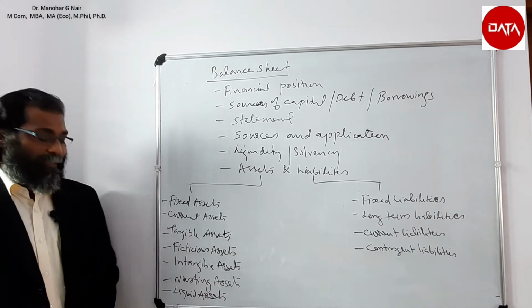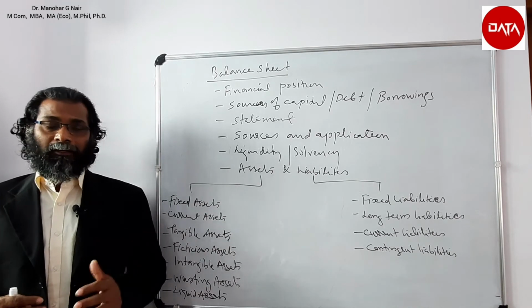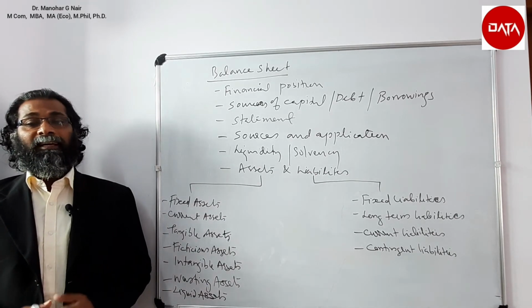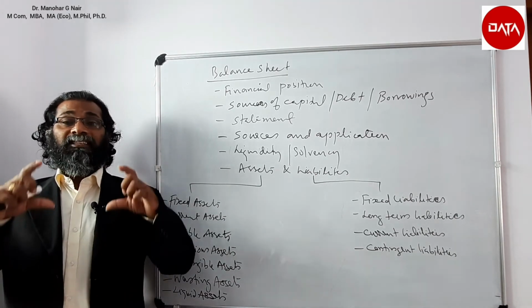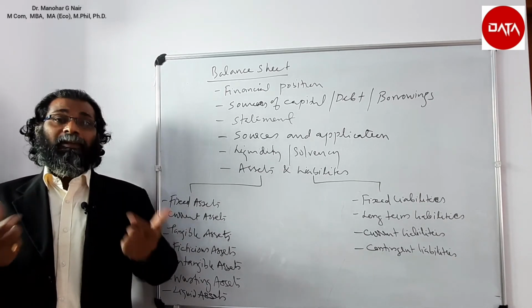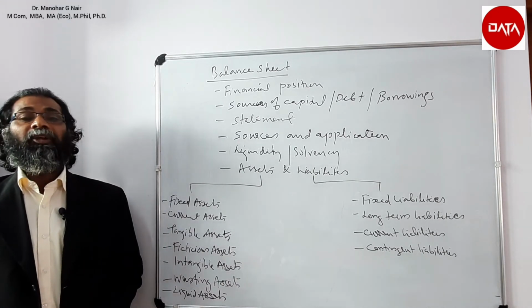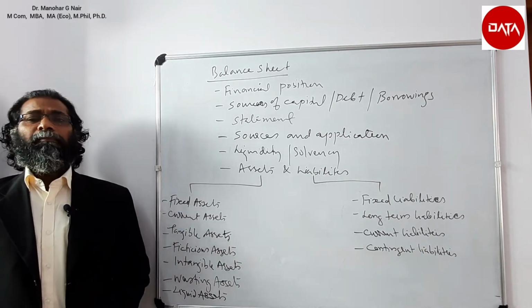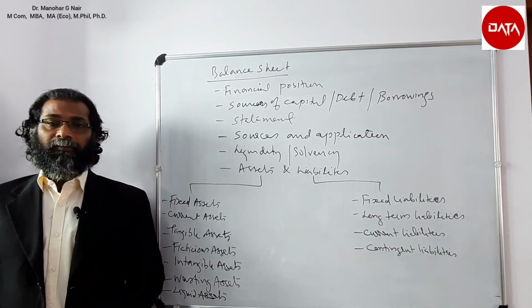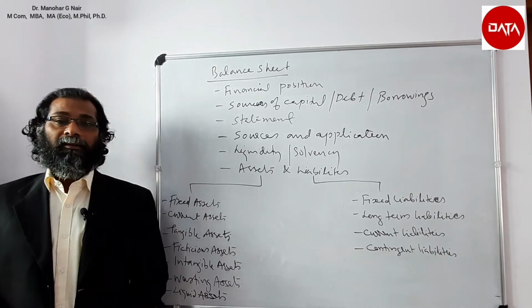And finally, the last type of asset is the liquid asset. These are part of the current assets. The asset which is classified based on its liquidity, which means the basis of its convertibility into cash, is said to be a liquid asset. The most liquid asset is cash. Then the next one is deposit with the bank.